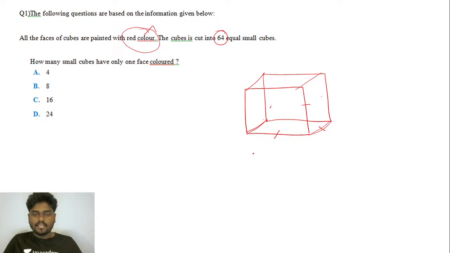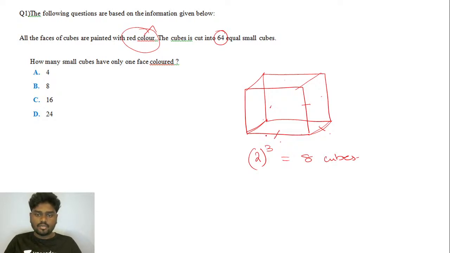You have length, breadth, and height, and you're giving 2 parts each, so it's going to be 2 cube. You'll be getting 8 identical cubes.